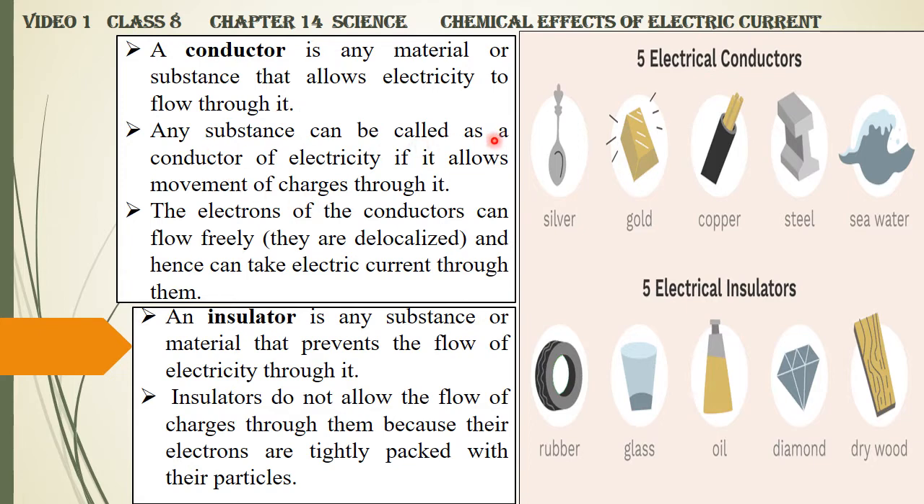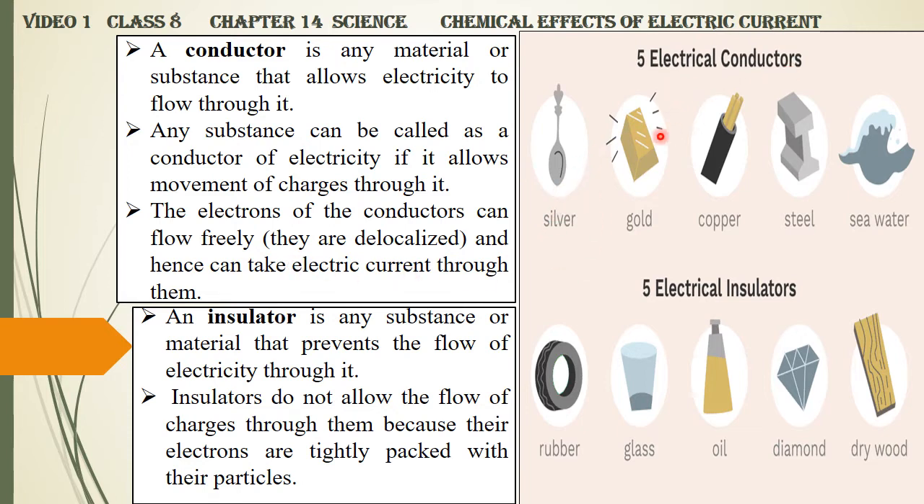Any substance can be called a conductor of electricity if it allows the movement of charges through it. So it should allow ions to move through, then only electricity can flow. That is why it is called a conductor. The electrons of the conductors can flow freely. They are delocalized and hence we can take electric current through them. One example is the copper wire that you have. It is a conductor of electricity, carrying electricity from one post to the other, to your home, etc.